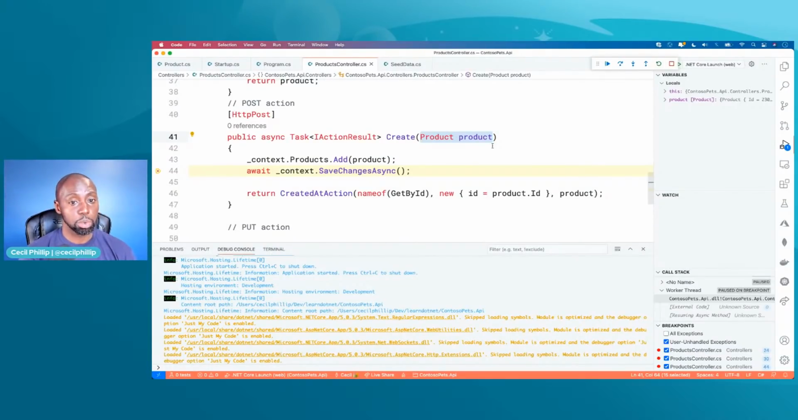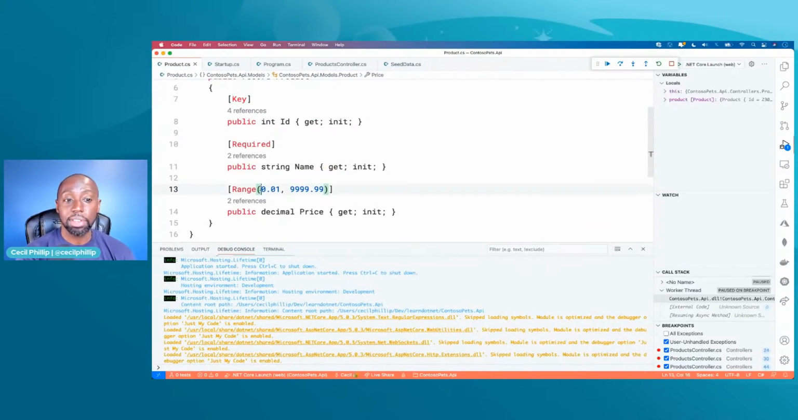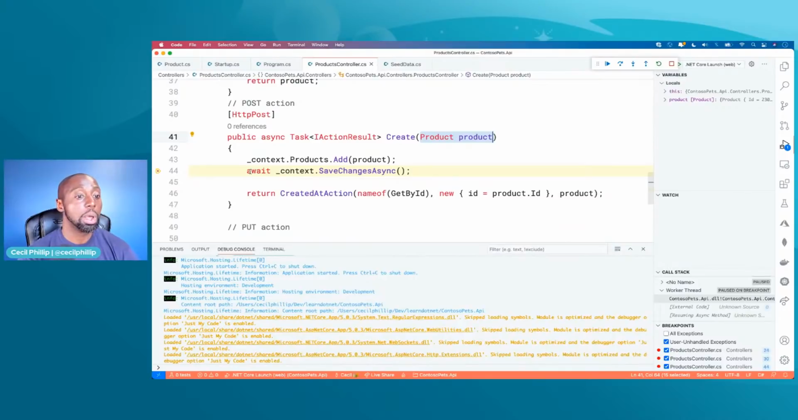Another thing that we may or may not have noticed is, if you recall, we did have these attributes on here, right? The fact that it got this far inside of our controller means that our validation was successful. The next time I run it, I'm going to show you what happens when the validation fails. But so far, our validation has been successful.